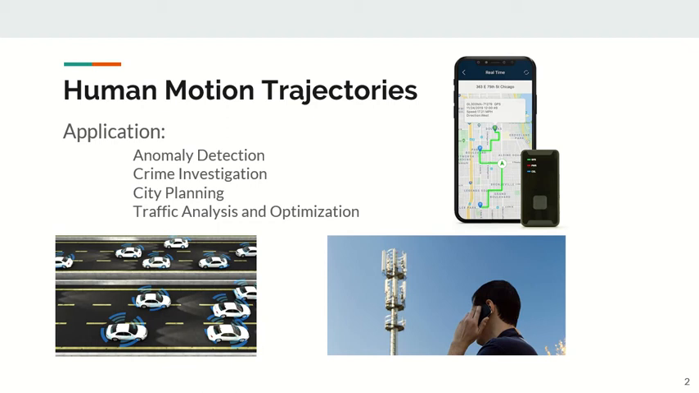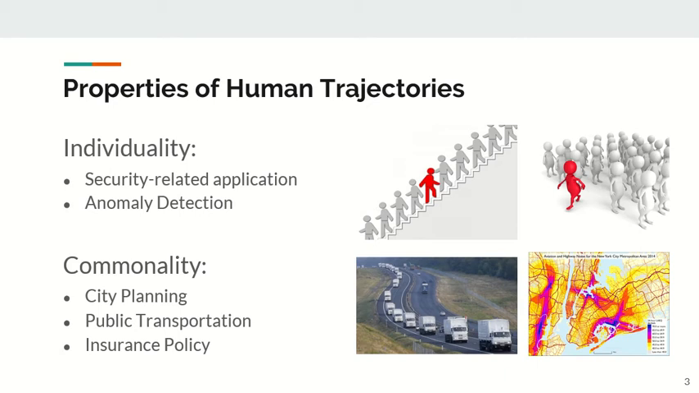The ubiquitous availability of mobile devices and wireless coverage has allowed for the collection of a huge volume of human motion trajectories. Such big human mobility data has motivated human trajectory analysis and data mining with many applications. There are two main properties of natural human trajectory: individuality and commonality.